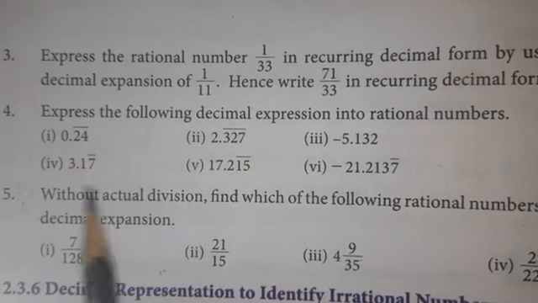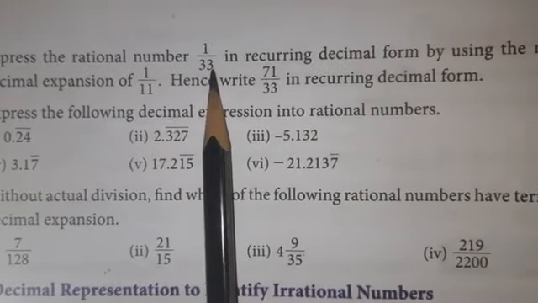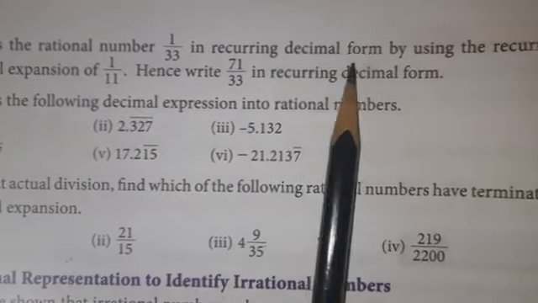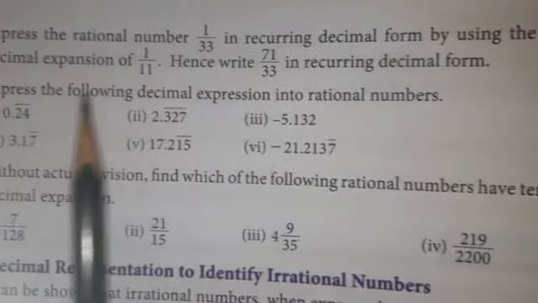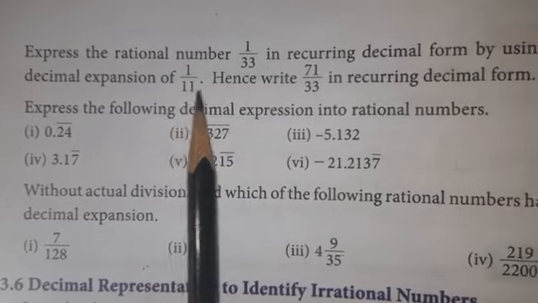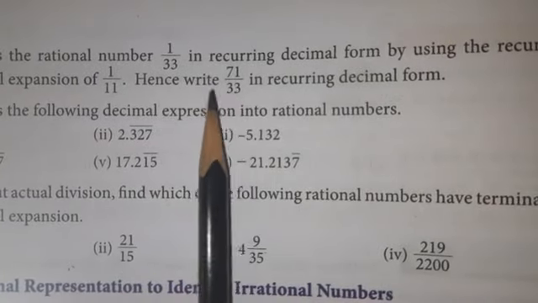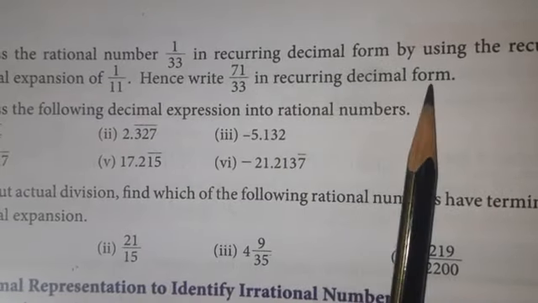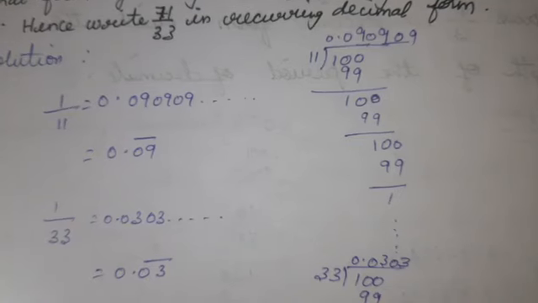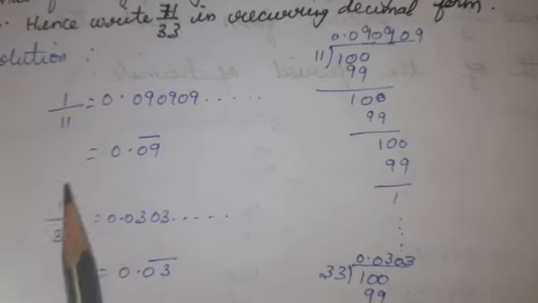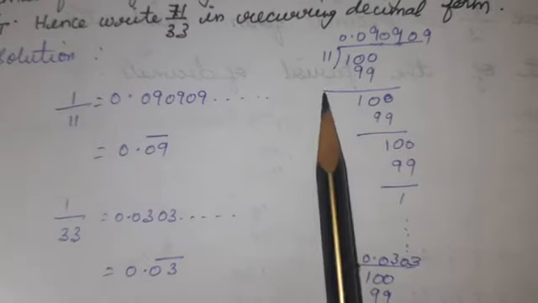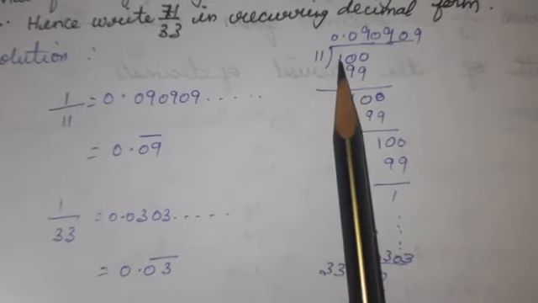Third question. Express the rational number 1 by 33 in recurring decimal form by using the recurring decimal of 1 by 11. Hence write 71 by 33 in recurring decimal form. For this problem, first you should divide 1 by 11. In the rough column, I am dividing 11 into 1.